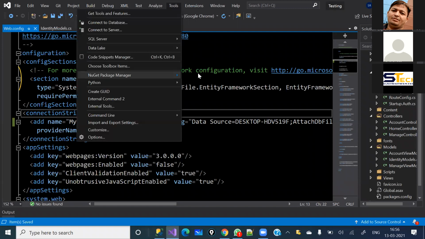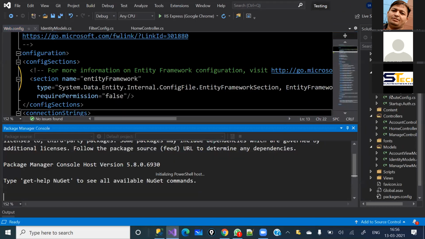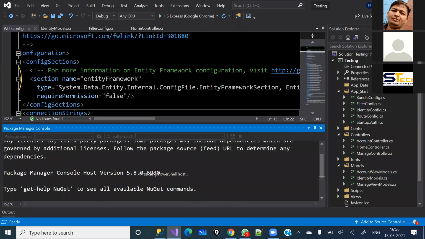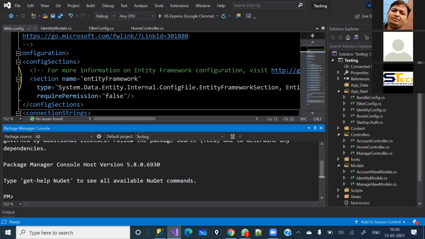So first of all, we will have to go under the package manager console and make sure that if you have multiple projects under your solution, right now you are able to see one project, but once you work on your complete project, they could have used different tiers of architecture, so you will be able to see 3 or 4 projects. It's totally up to how they have configured their project, like a data access layer or a business access layer, and all the classes and your main application. That should be selected here where you would like to create the migration folder. So that project should be selected here.